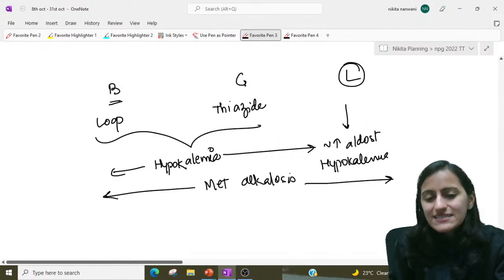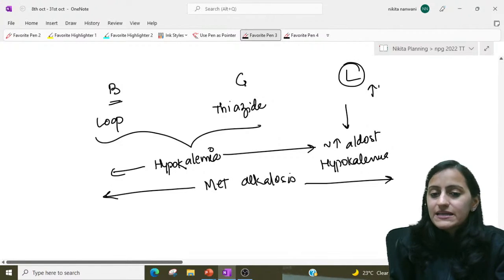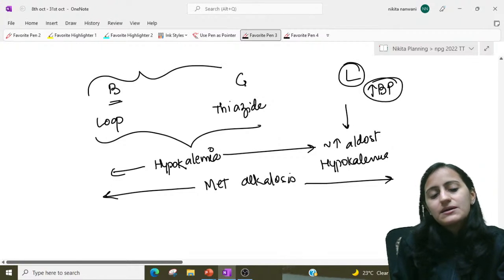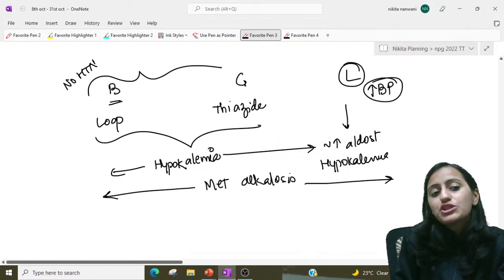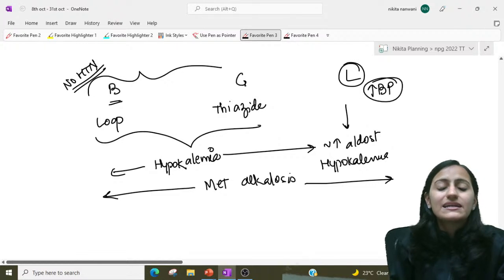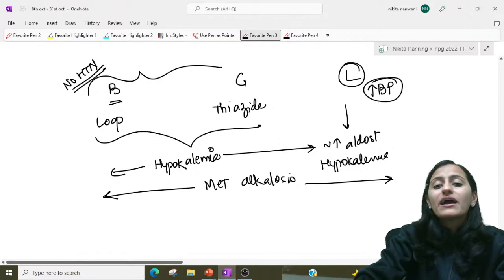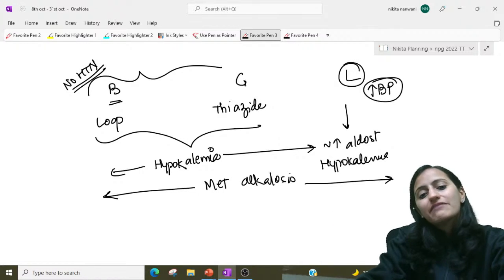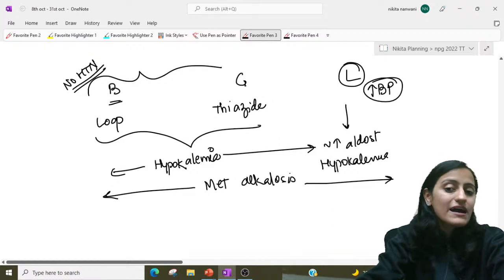But since Liddle's is like aldosterone, it will be increased blood pressure, hypertension. Bartter's and Gitelman's will not have hypertension. They will be normotensive. They are like diuretics. They will not have hypertension. Liddle's will have hypertension. Okay, Liddle's will have hypertension.